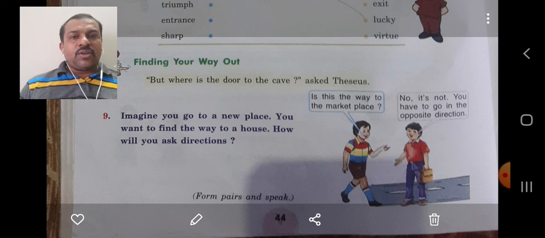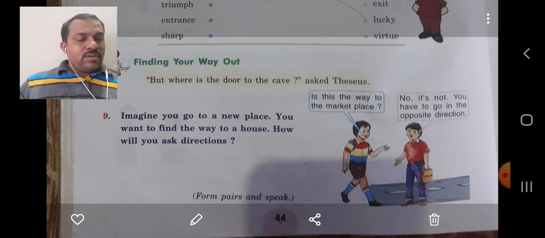Then we have reflexive, that is myself, yourself, herself. Then we have relative pronouns, used as connectives, as conjunctions: what, which, who, whom, that. And last, interrogative, used for questions. Clear? All right, understood well.